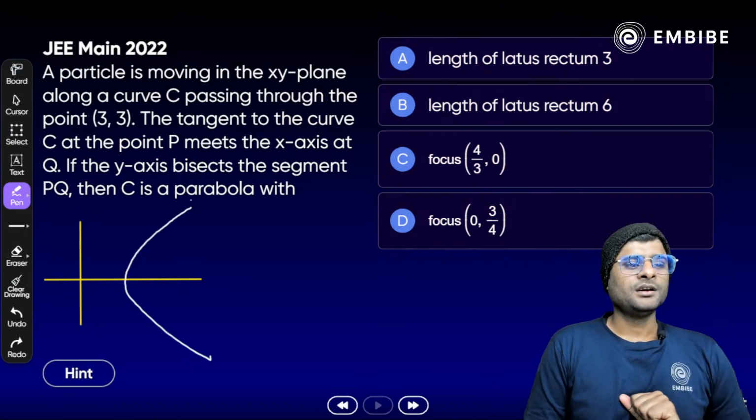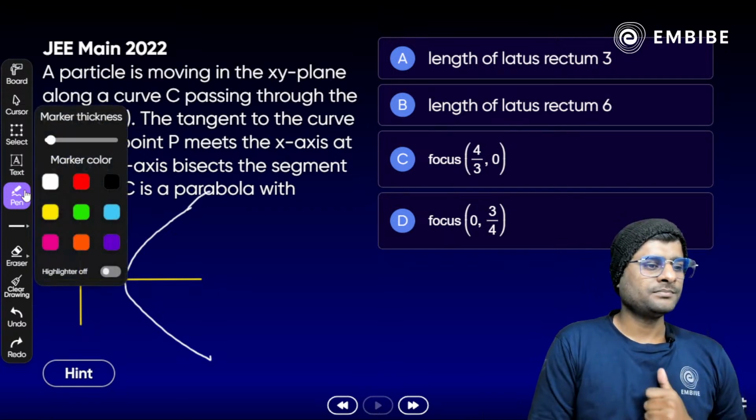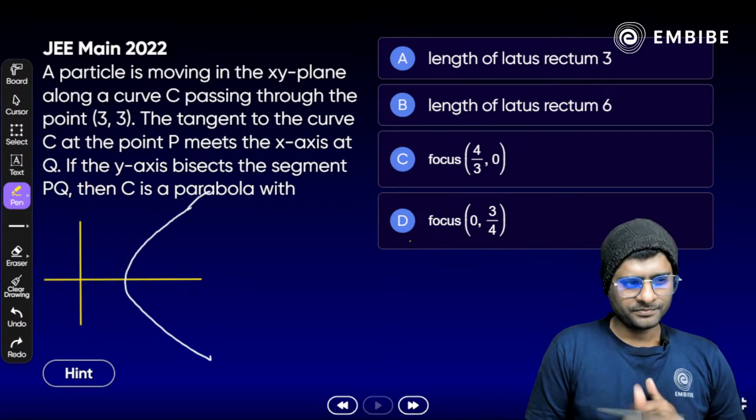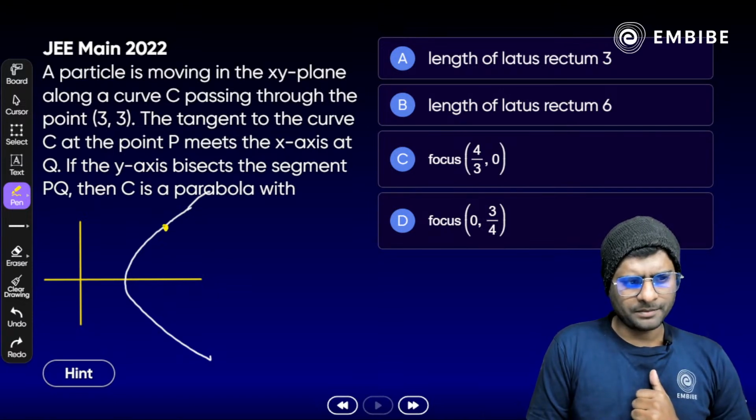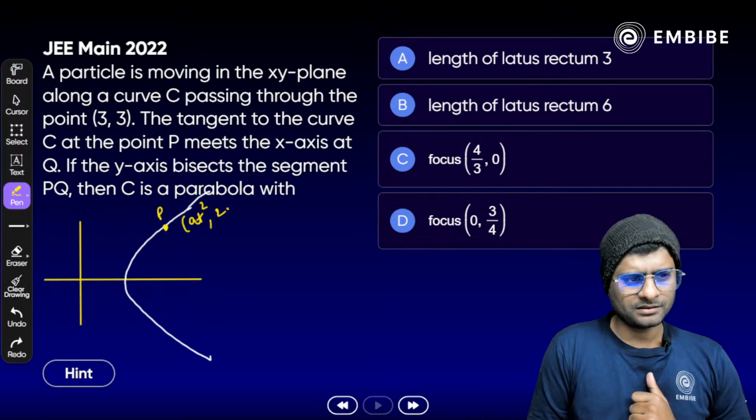Okay, done. Now focus on the next step. What we have here, students: you have the y-axis here. I take a point P, a moving point, which we can assume as (at², 2at).